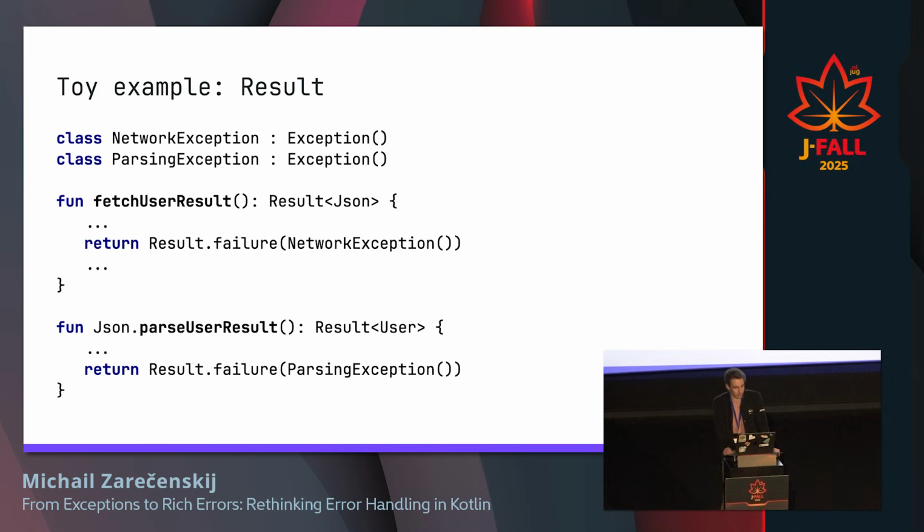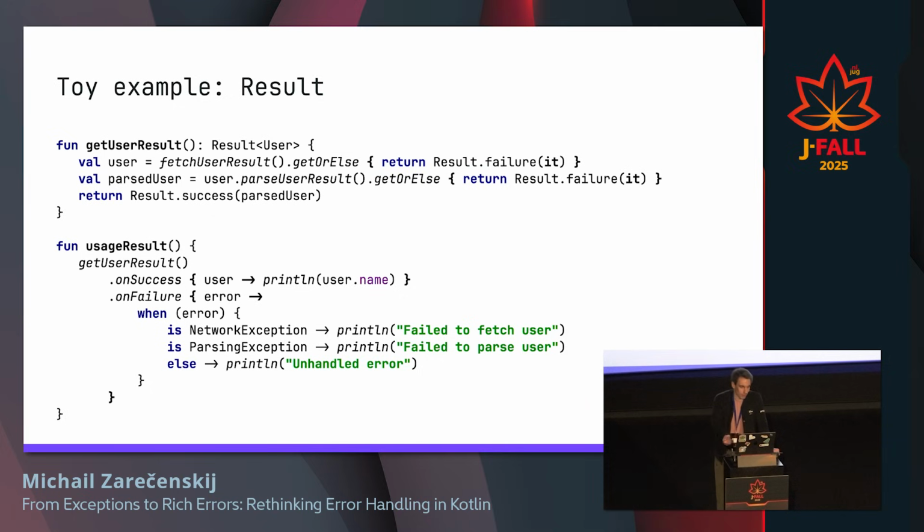So what happens with our result? We have fun fetch user result that now returns not a JSON, but a result of JSON. And our parse user result now returns not a user, but a result of user. And then our get user result now also uses some operator, get or else, returns failure if it's a problem, and success if it's okay.